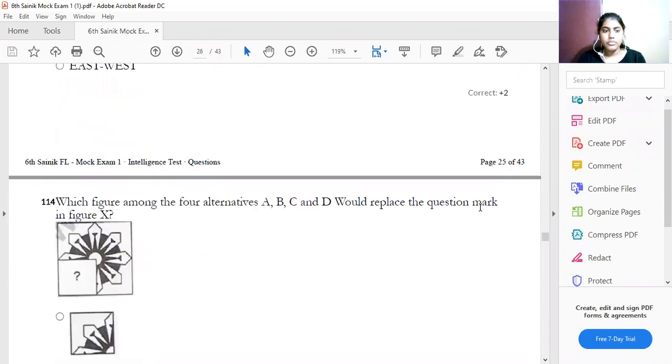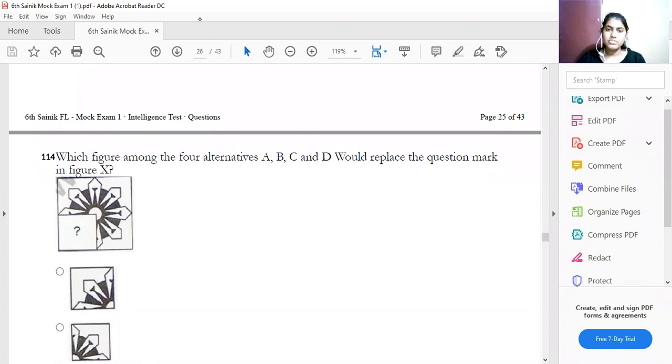Which of the following alternatives would face the question mark? Obviously we have to find out, and this question is also from which chapter? This question is from series completion, and it belongs to non-verbal, that is figure series. You have to complete the series of this figure.